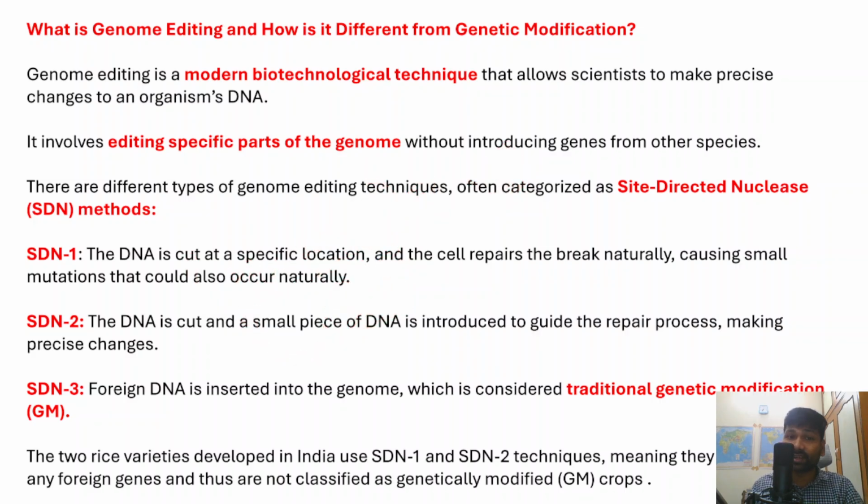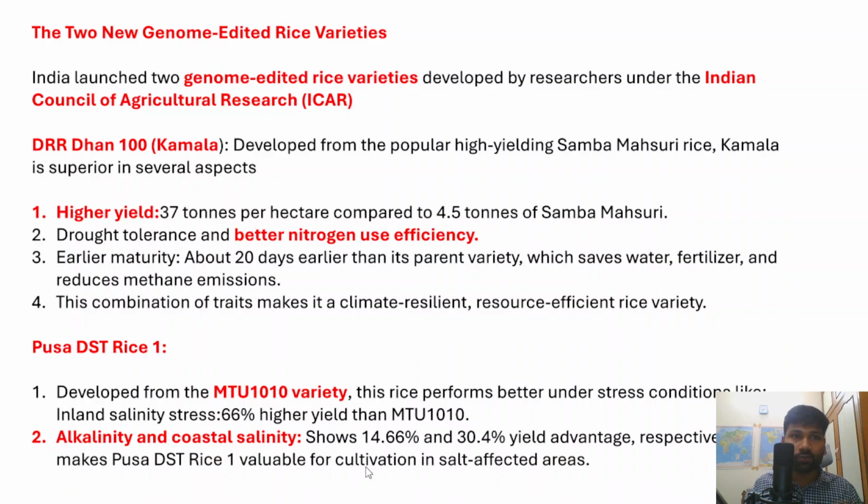But these rice varieties are not GM crops, they are genome edited crops only, and they are also allowed for commercial cultivation because they used SDN1 and SDN2 methods and do not have adverse health and environmental concerns. This means they do not contain any foreign genes, and thus they are not classified as genetically modified crops. I hope it is very clear.